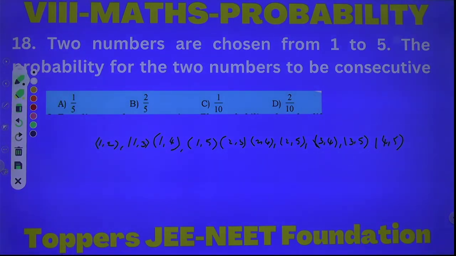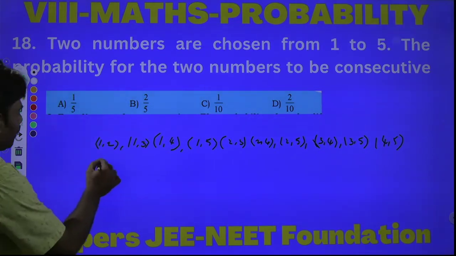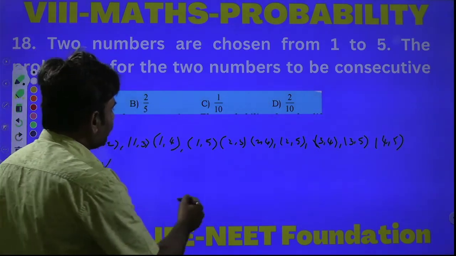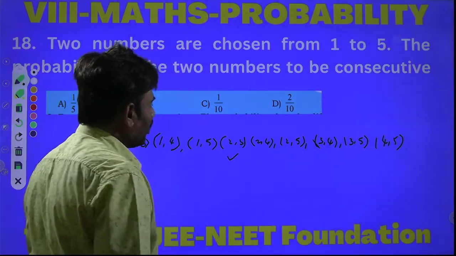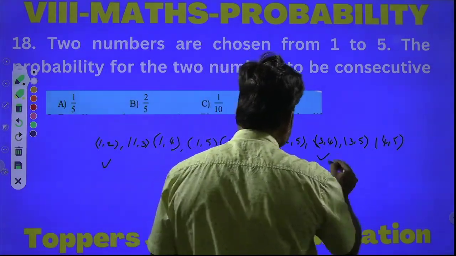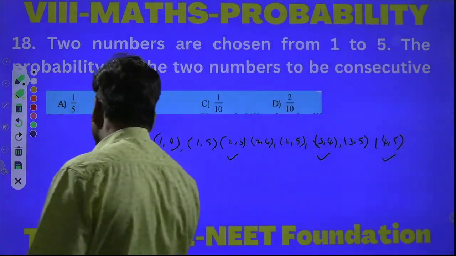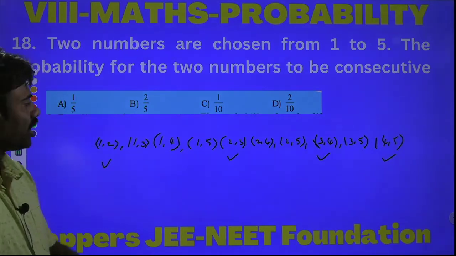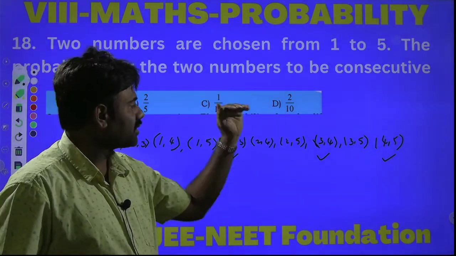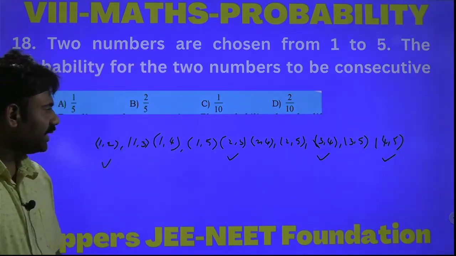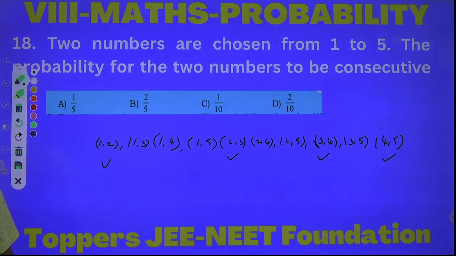Out of these 10 possible outcomes, what is the requirement actually? We need consecutive numbers, continuous numbers. Like what? 1,2 is one favorable outcome. 2,3 is one favorable outcome. 3,4 is one favorable outcome. 4,5 is one favorable outcome. Here why? Because 1,2 are consecutive numbers, 2,3 are consecutive, 3,4 are consecutive, and 4,5 are also consecutive. So there are 4 favorable outcomes out of 10.